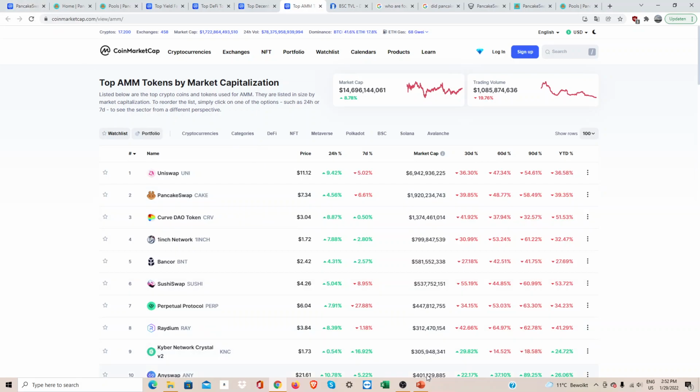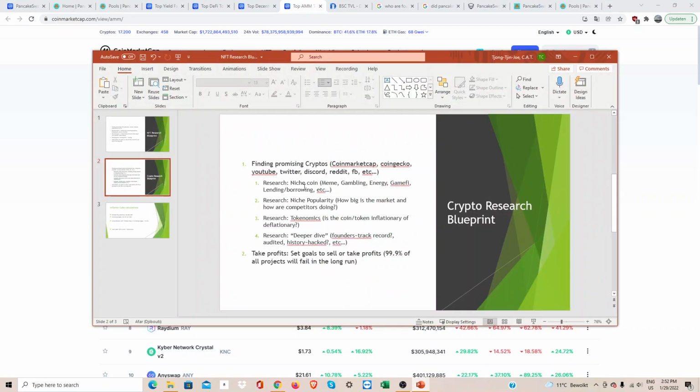Next off, we have looked at the research, the niche. So the coin has different niches, and we've already looked at the popularity of that one and how big the market is. It's very important to know how big the market is, and we don't want to buy a coin that's in a not very popular market. Or you can invest in such a market, but of course, it is very risky.